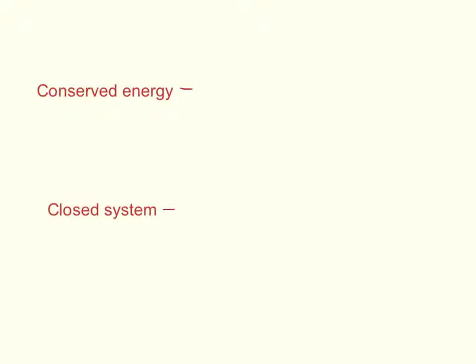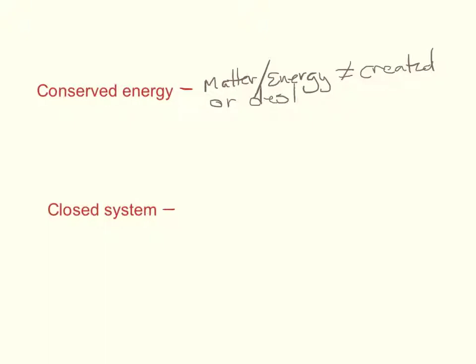In order for us to understand conserved energy, we need to realize that matter, and in this particular case, energy, is neither created nor destroyed. It is simply changed from one form to another. Now, this can only really be observed if we have a closed system. A closed system exists when all forms, in this case of energy, are basically measured and counted.